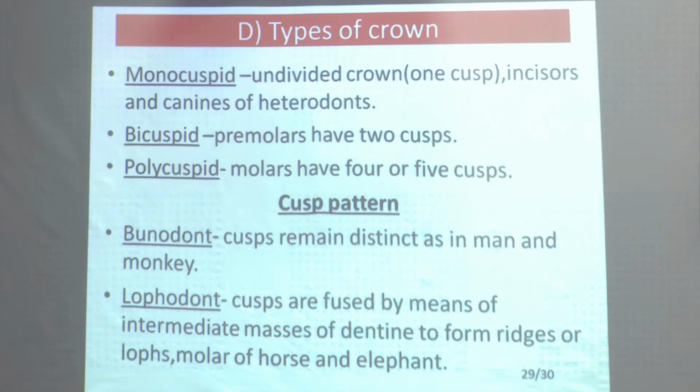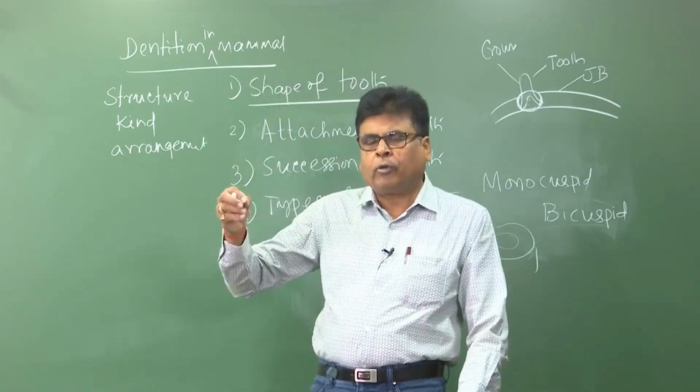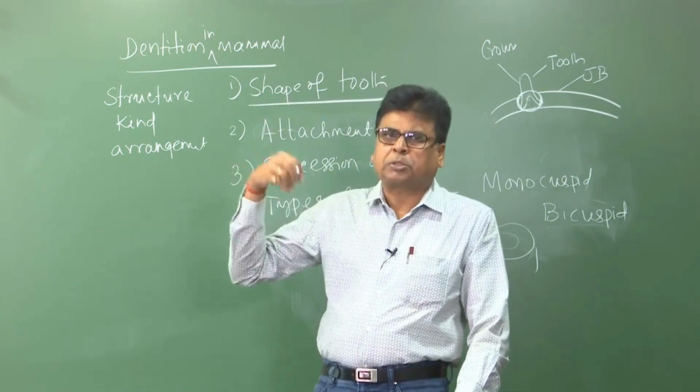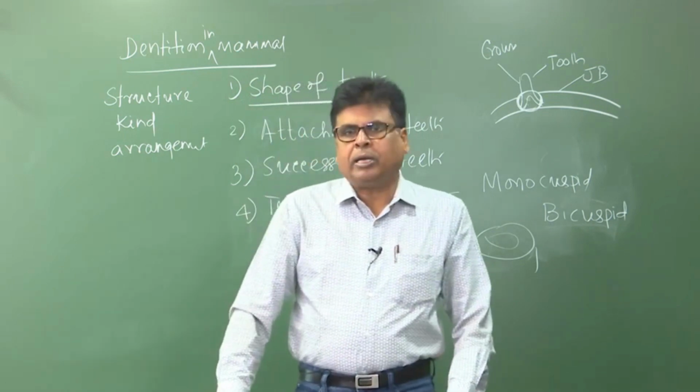They are known as cusps, and as they are two in number, this is known as bicuspid. Similarly, if you examine the molars at the cheek side, they have more than two cusps, it may be 4 or 5. If more cusps are there, they are known as polycuspid.